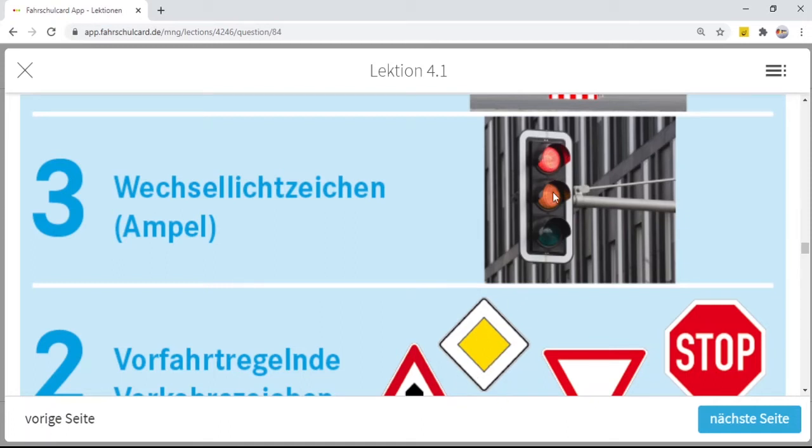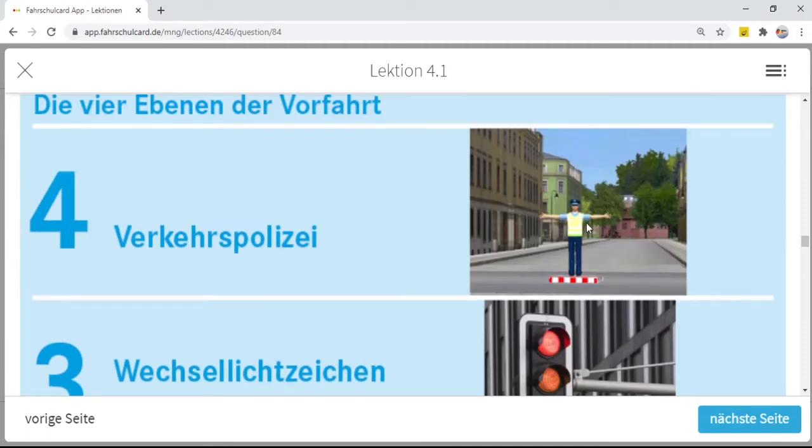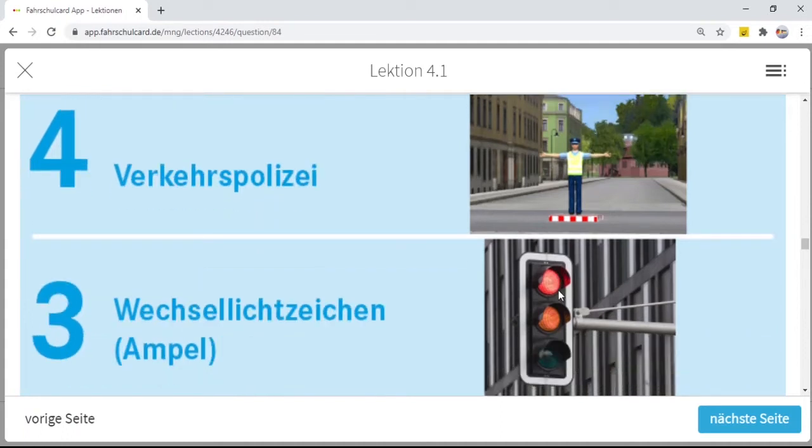Both are there. So who has the most priority? The traffic signal. And then you are approaching a junction where there is a red traffic signal, the traffic sign is also over there, but there is also a policeman from the traffic police who is directing the traffic. Then you have to follow the instructions of this police person. That means even if the traffic light is red and that traffic police officer tells you to go ahead, you don't need to wait for the light to become green. You have to follow the instruction of Verkehrspolizei, the traffic police.